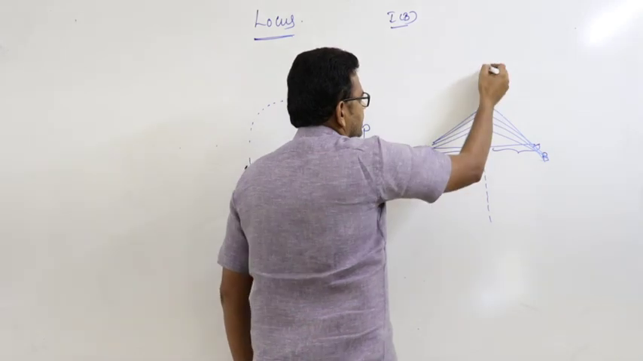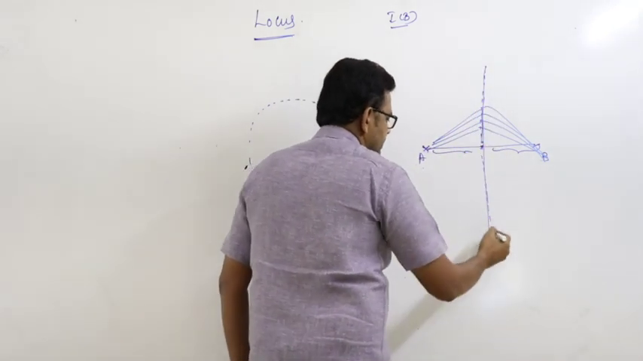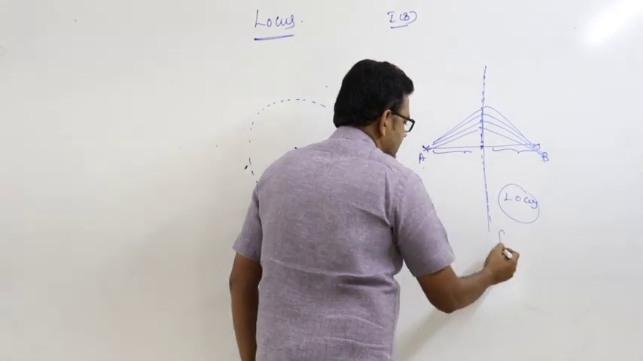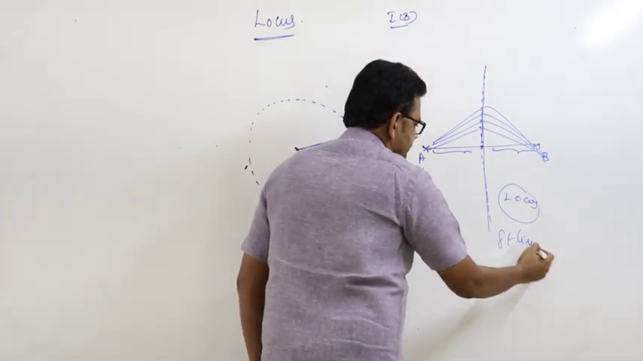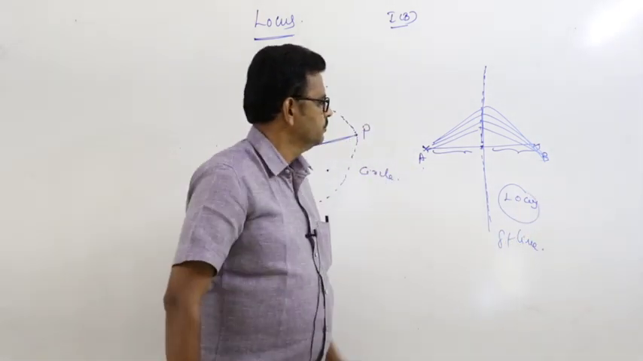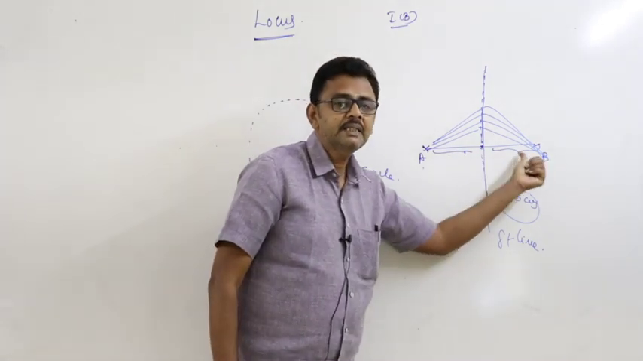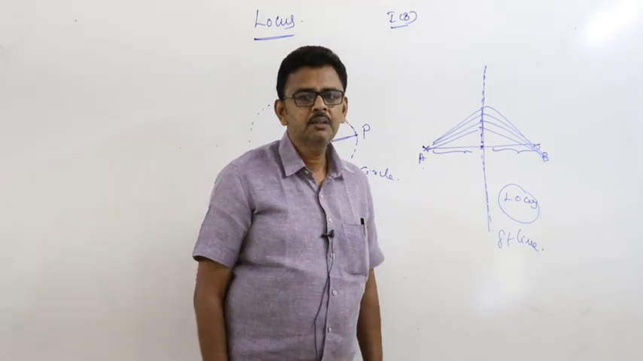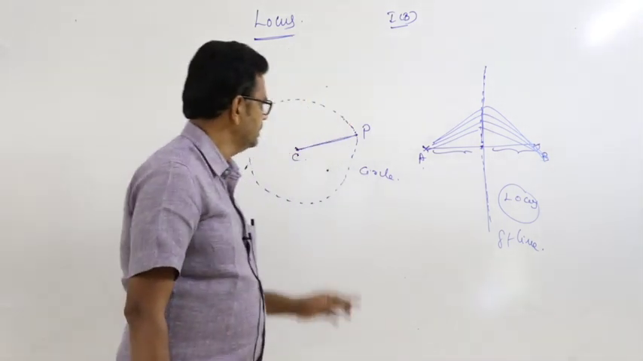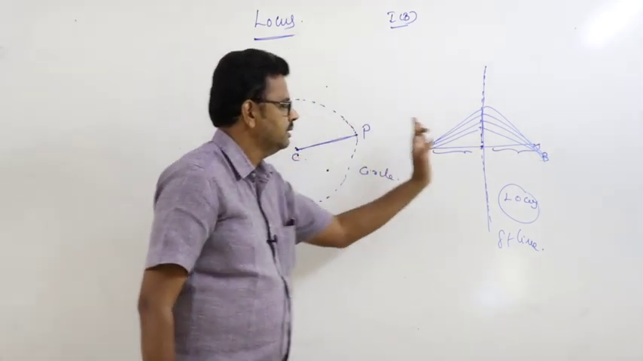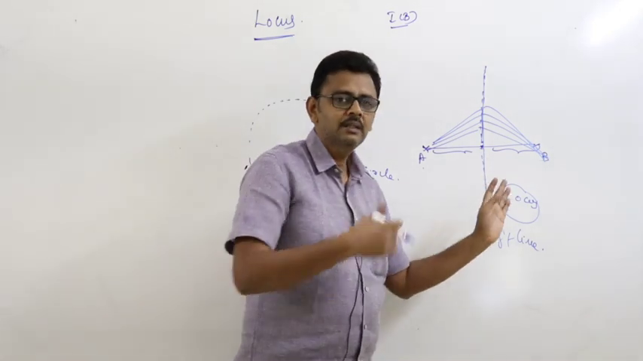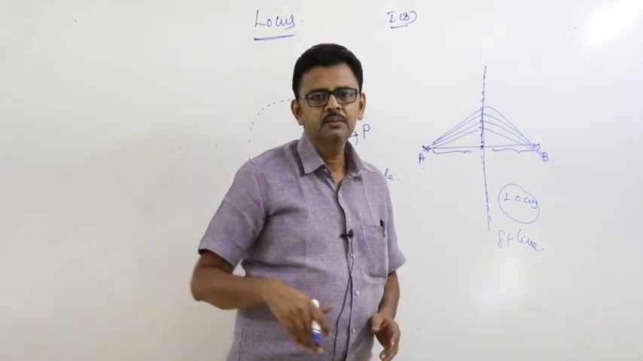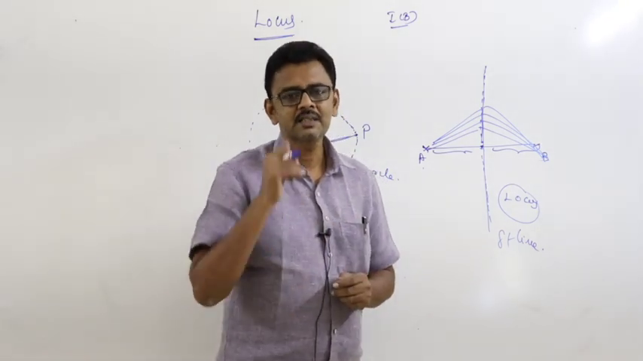That means the set of all points is nothing but a locus. Here, the locus is a straight line, which is the perpendicular bisector of AB. In the earlier case, the locus is a circle. Here, the locus is a straight line. In other cases, the locus may sometimes be another curve. So, this is called a locus.